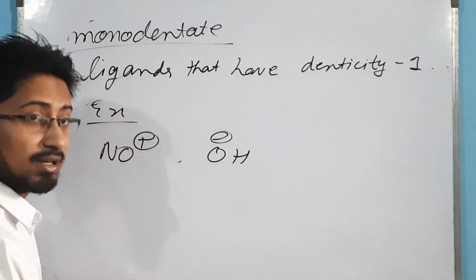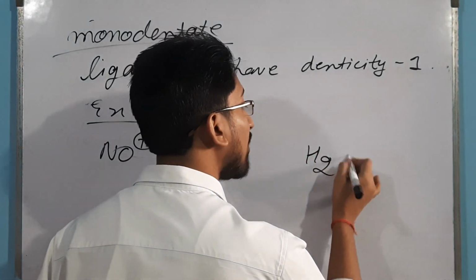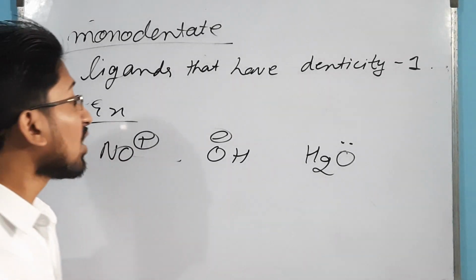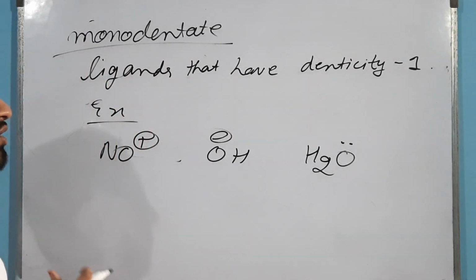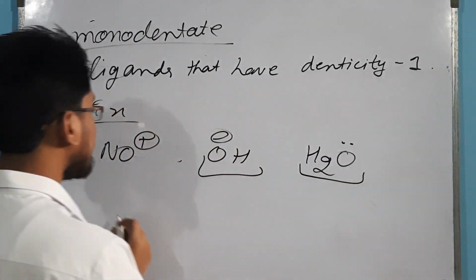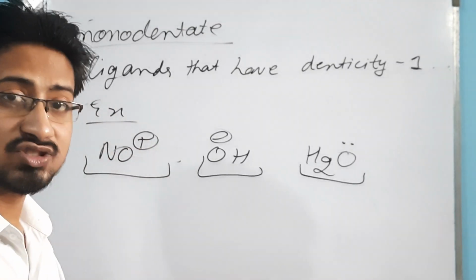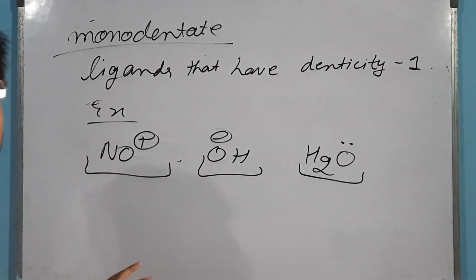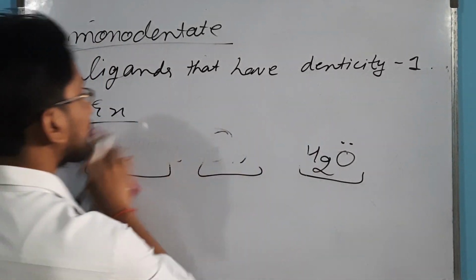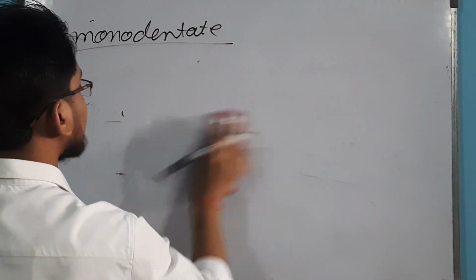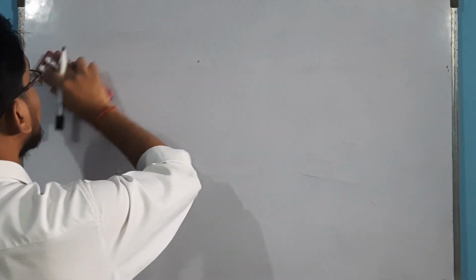Our hydroxyl, let's discuss some neutral ones, our water, it can donate 1. All these can donate 1 pair of electrons. Now in these examples, you have noticed one point that there are some ligands that do not contain any charge, some that contain negative charge, and some ligands contain positive charge. So let's study specifically on the basis of charge how monodentate ligands are further classified. On the basis of the presence of charge, monodentate ligands are classified into 3 types.